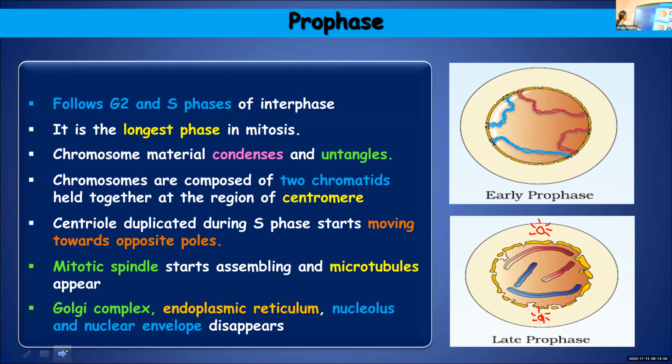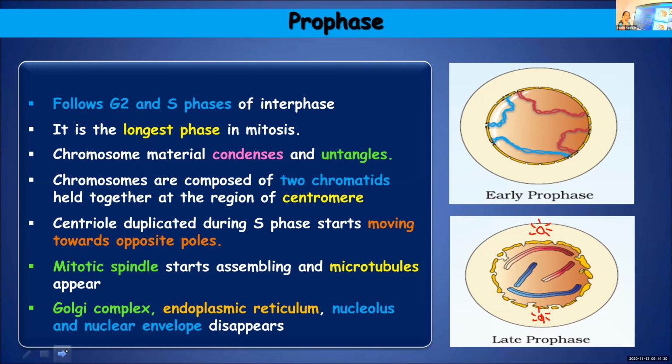I'll repeat once again. This follows the S and G2 phase. So first S phase comes, which is followed by G2, and G2 will be further followed by our prophase of M phase. Hope you are getting my point. So interphase has three stages: G1, S, G2.